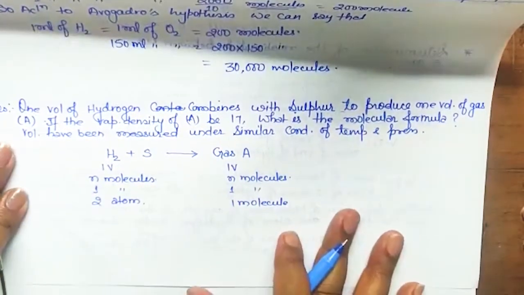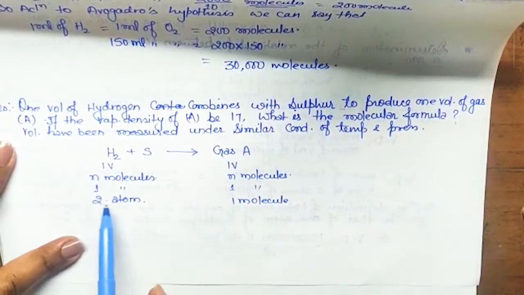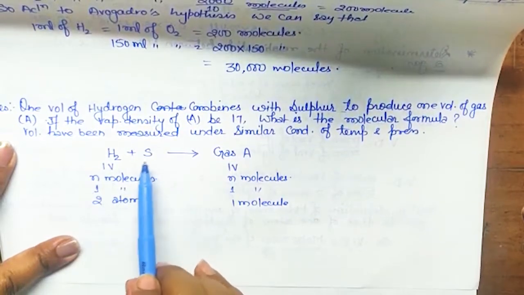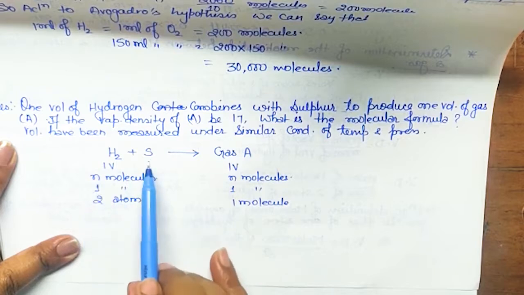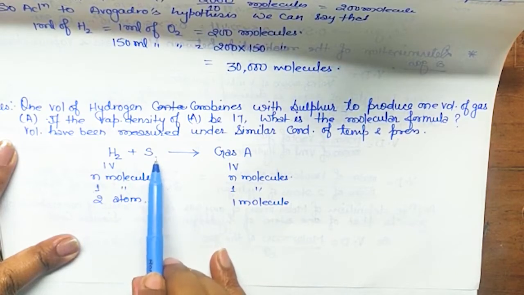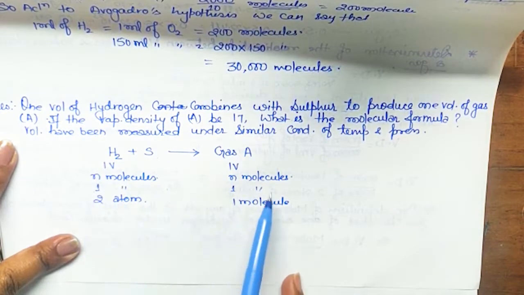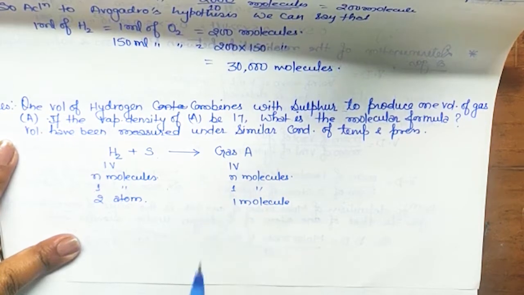Okay, so now 2 atoms of hydrogen combine with X atoms of sulfur. I don't know कितना sulfur atom use हो रहा है. 2 atoms of hydrogen combine with X atoms of sulfur to form a gas, one molecule of a gas. Okay, clear?